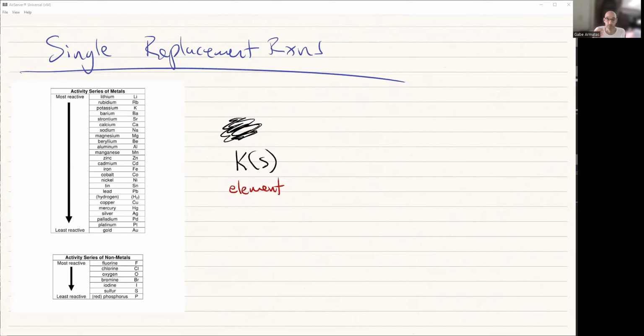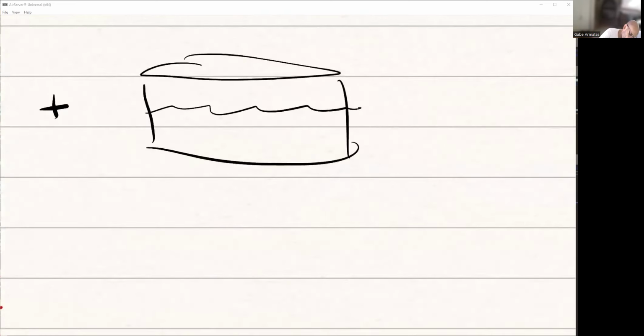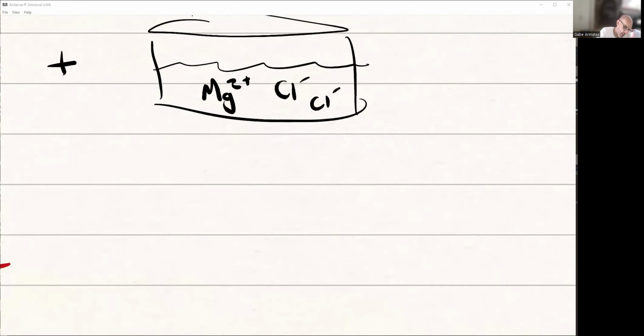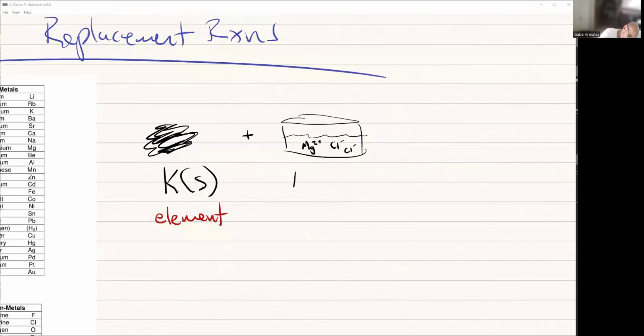It turns out potassium is pretty reactive for a metal because it's in group 1. It totally wants to get rid of its electron as quickly as possible. So if I take potassium and I drop it into a bucket containing, I don't know, let's say some salt. And the salt that I have in this container is, sure, magnesium 2 plus and Cl minus. So I have a bunch of ions. This is an aqueous solution of magnesium chloride.